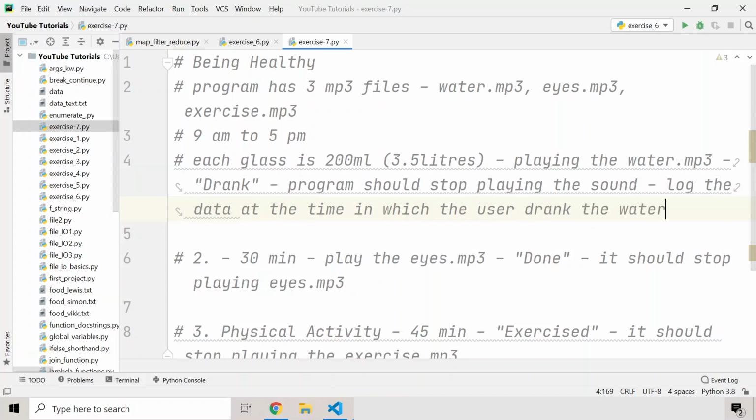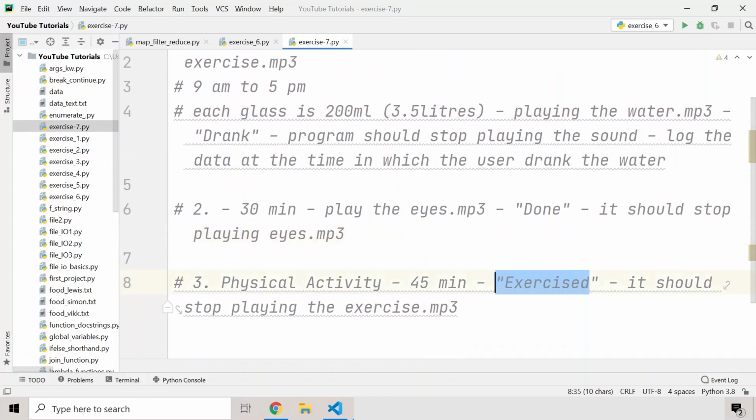That is, when the user writes drank, the program has to log at which point the user finished drinking his 200 ml of water. Similarly, when the user wrote done, it should log the time in which he exercised his eyes. And when he wrote exercised in the console, it has to log the time in which he exercised his body.